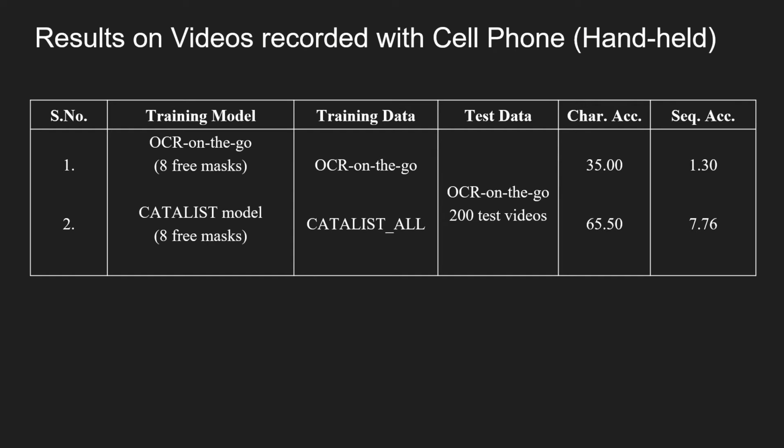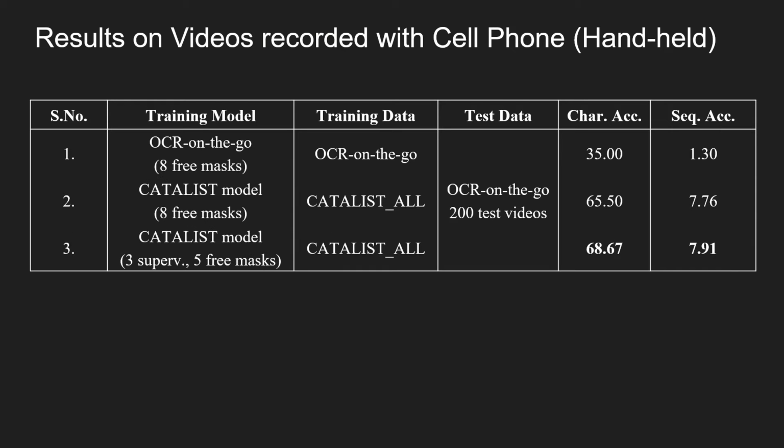Similarly, we observe a huge gain in sequence accuracy of 66%. By providing supervision to the 3 hard-coded masks, we further observe slight gains.